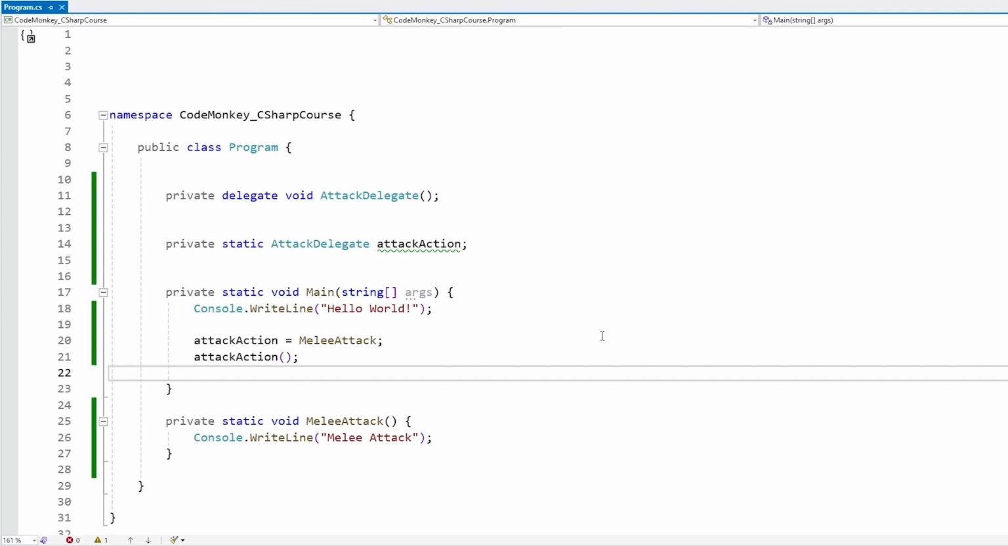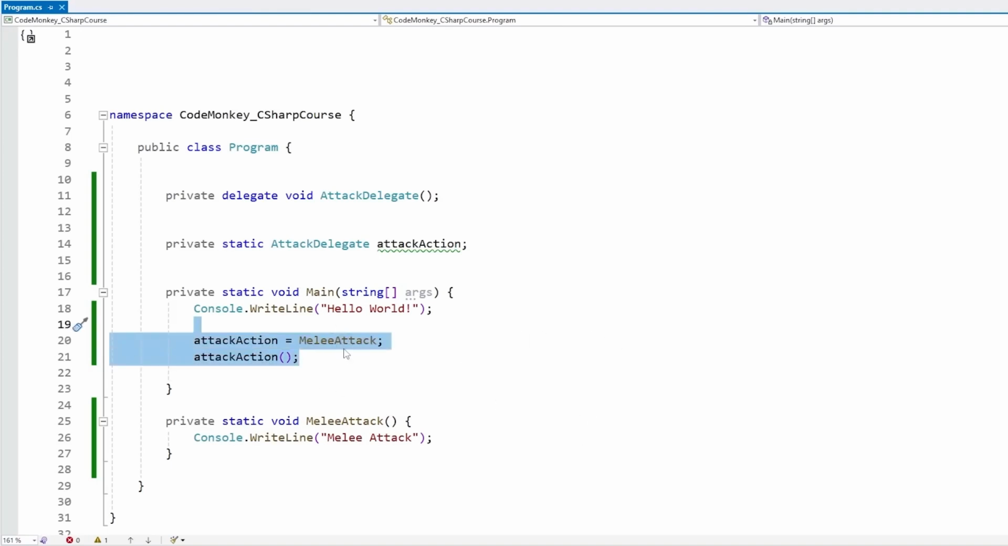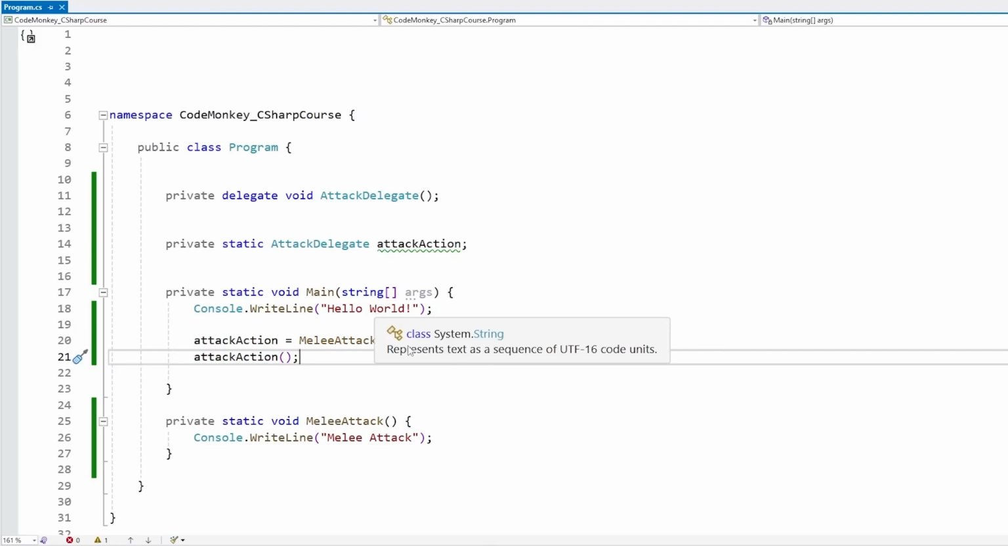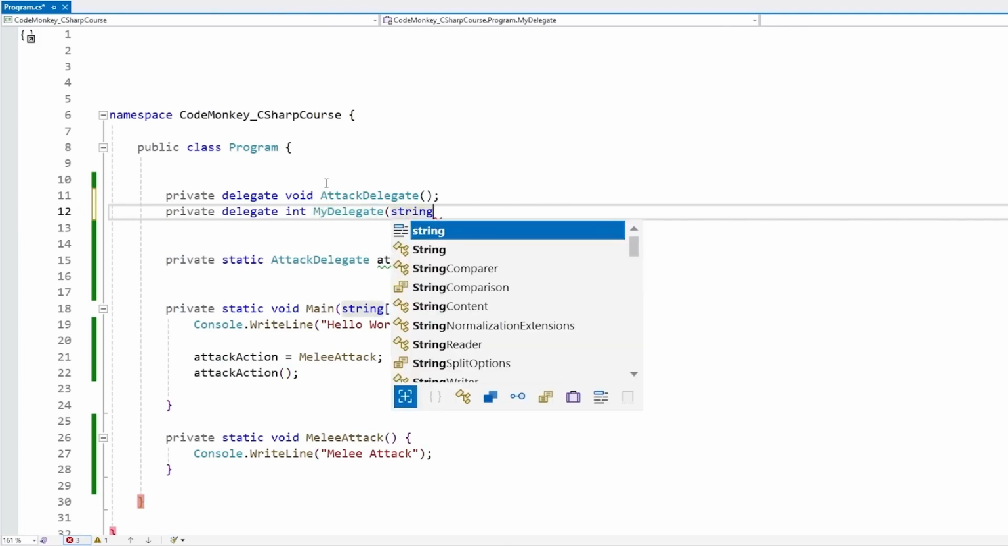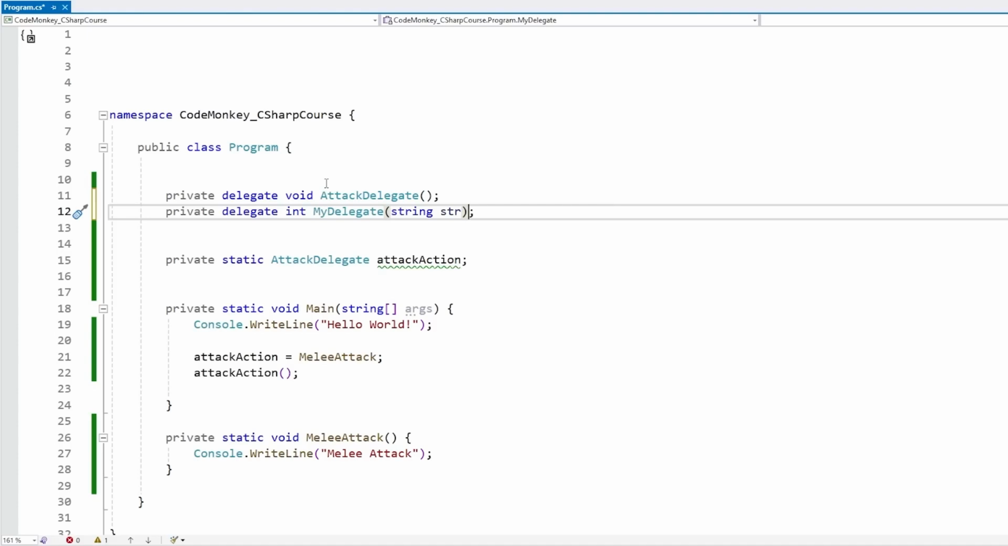So for example, you could have multiple enemy types, each with different attacks. In order to trigger those different attacks, you would simply assign a different function onto the delegate variable. Then, like I said, the delegate can have whatever return type and whatever parameters you want. So for example, let's make another delegate. Let's make one that returns int, call it MyDelegate, and let's receive a string parameter. So just like this is the delegate reference.